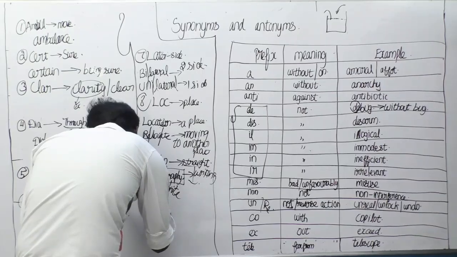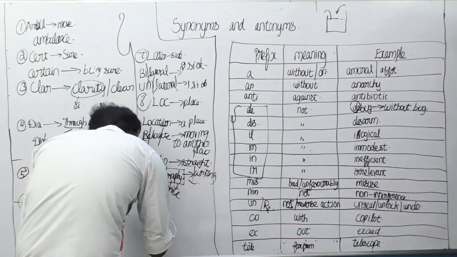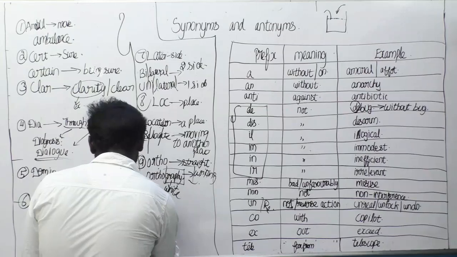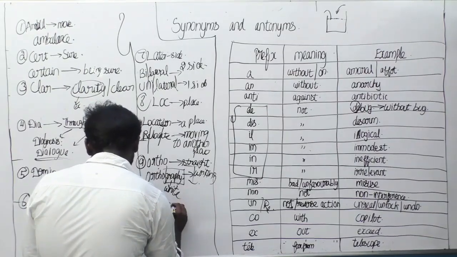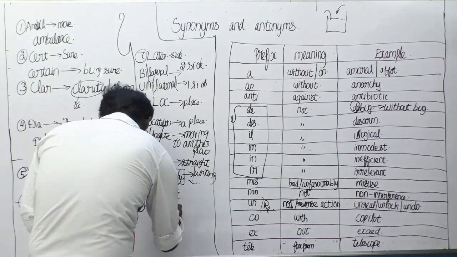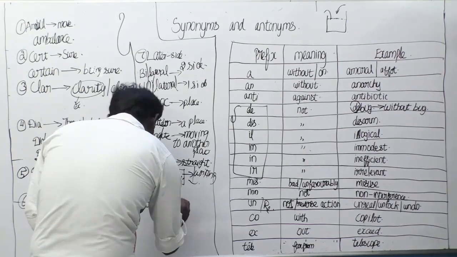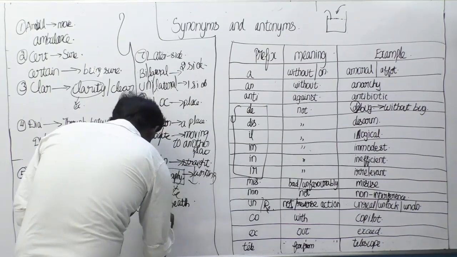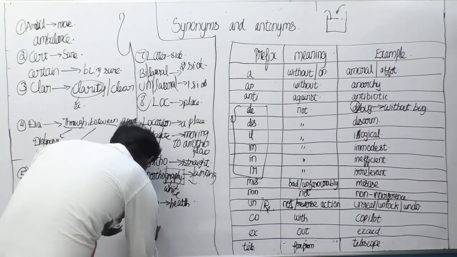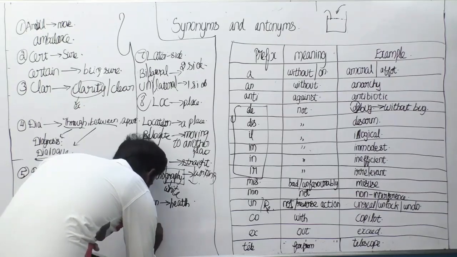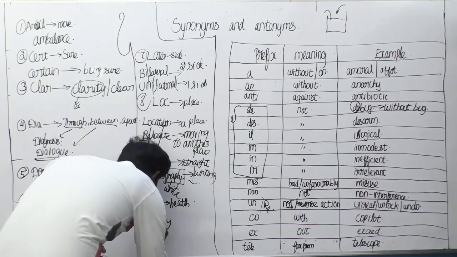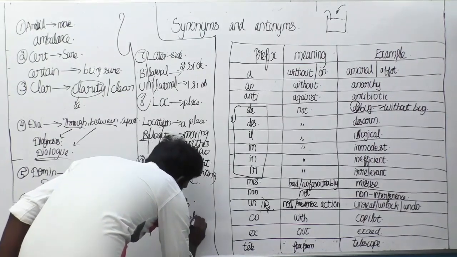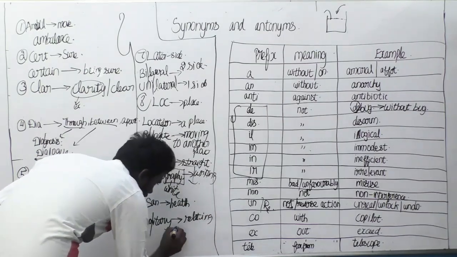And here is the final one. Note this, it is an important one. Sand. Sand means health. So the example will be sanitary, which means relating to cleanliness and health.